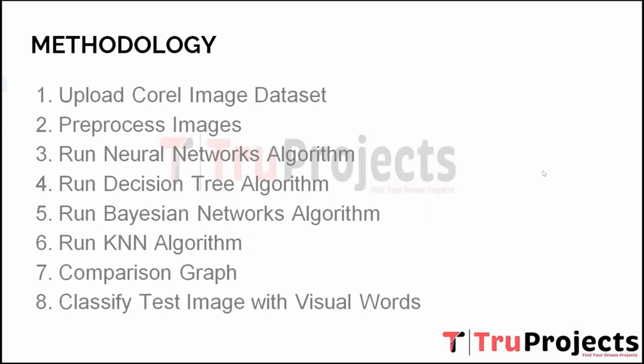Sixth, run KNN algorithm. Here KNN, which stands for K-nearest neighbors algorithm, is utilized as another approach for image classification. It is a non-parametric algorithm that assigns labels to new images based on the majority class of their K-nearest neighbors in the feature space.